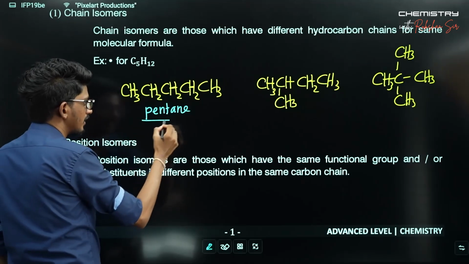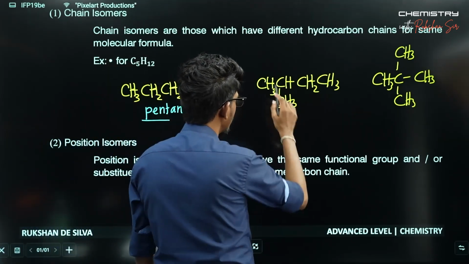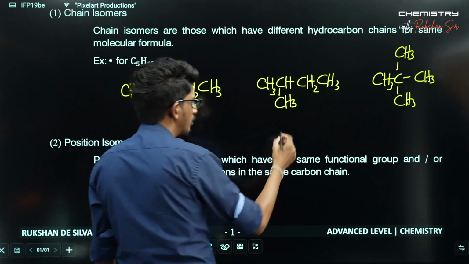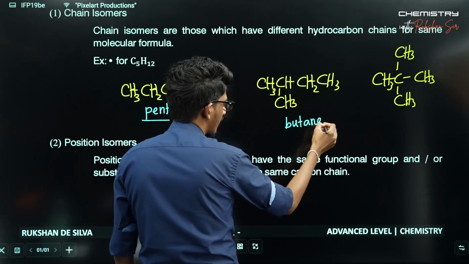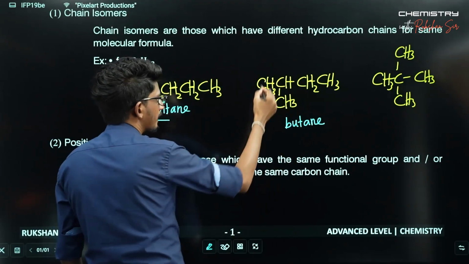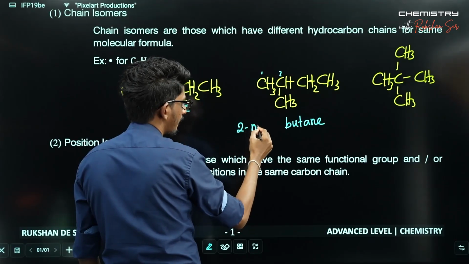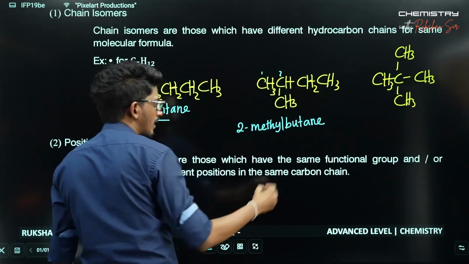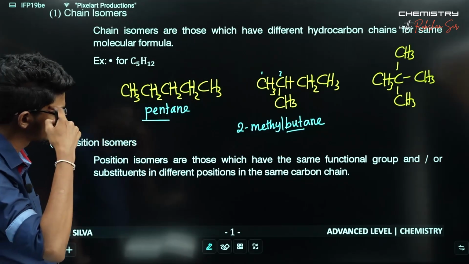When it comes to this one, there are 4 carbons in the main, longest chain, so it's a butane. One can write it as 2-methylbutane. Anyway, the number of carbons is 4 in the main carbon chain.